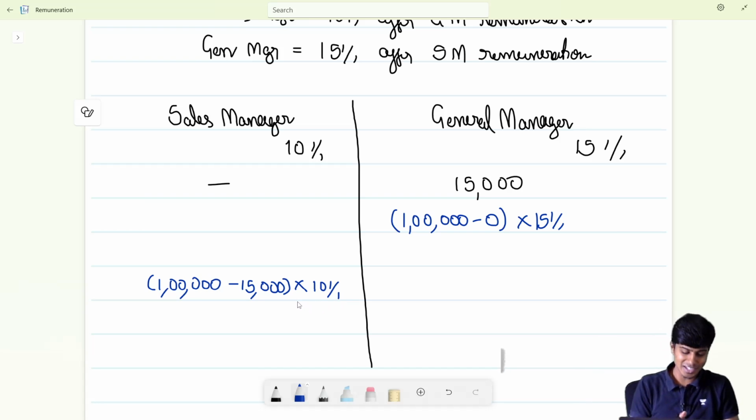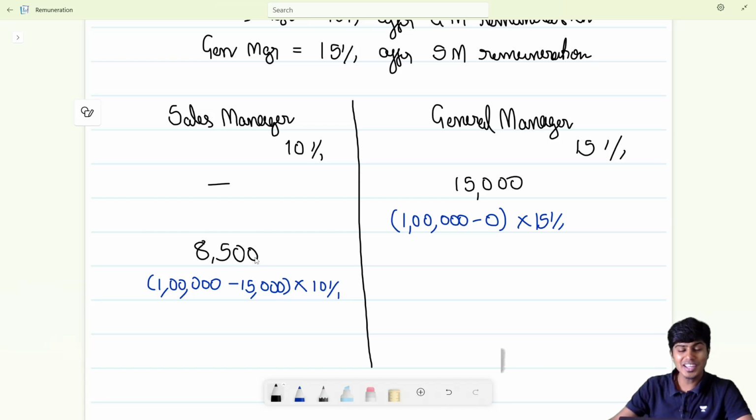So, how much is that? Let's quickly take a calculator and figure it out. 1 lakh minus 15,000 into 10%. That gives me 8,500. So, my sales manager's remuneration of 0, what we thought, is not correct. It's actually 8,500. So, if the sales manager's remuneration was 0, then the general manager's remuneration was 15,000. Because the sales manager's remuneration has changed to 8,500, the general manager's remuneration will no longer be 15,000. It's going to change now. Sir, how much is it going to be? Let's figure it out.